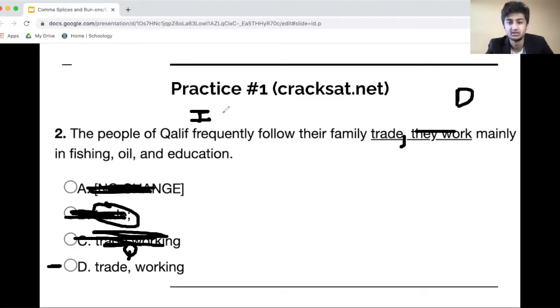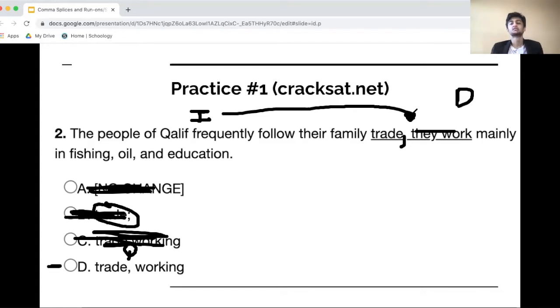When you have an independent and a dependent clause, you are able to connect them with a comma, and because of that, this is grammatically correct. In addition, sounding it out, the rule of thumb will make sense: The people of Caliph frequently follow their family trade, natural pause, working mainly in fishing, oil, and education. So D is going to be our right answer here.